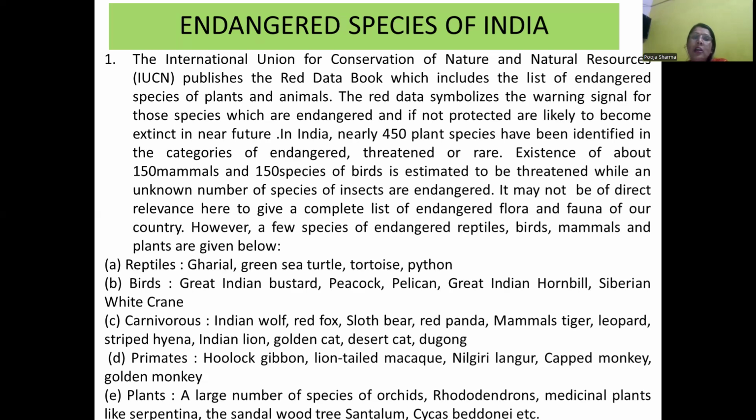In India, 450 plant species have been identified in this category. 150 mammals and 150 species of birds are estimated to be threatened, while an unknown number of species of insects are endangered.